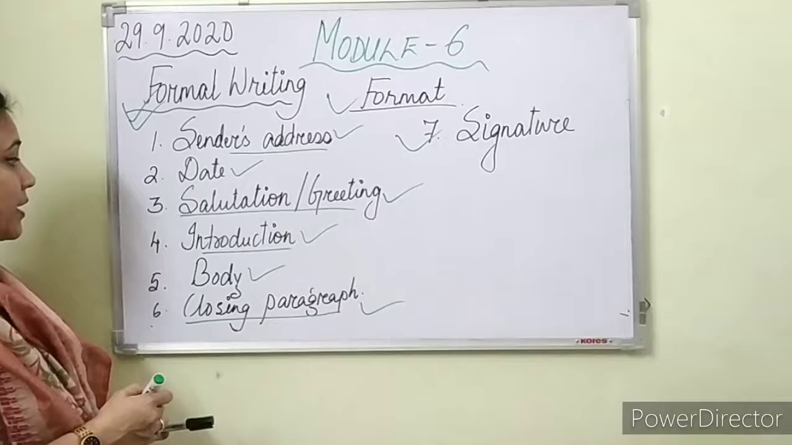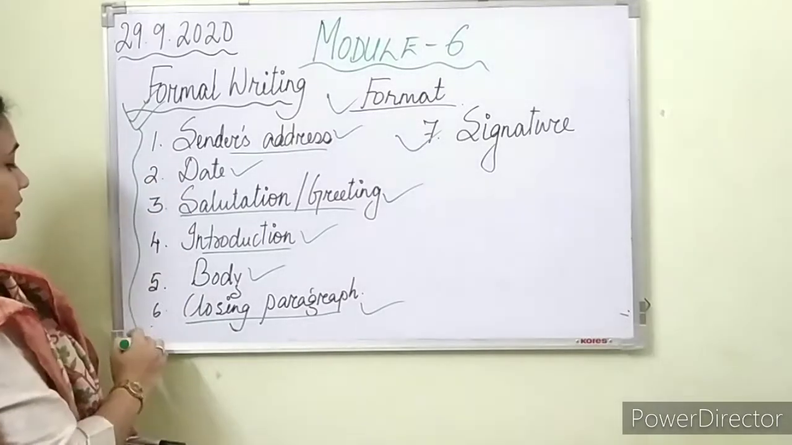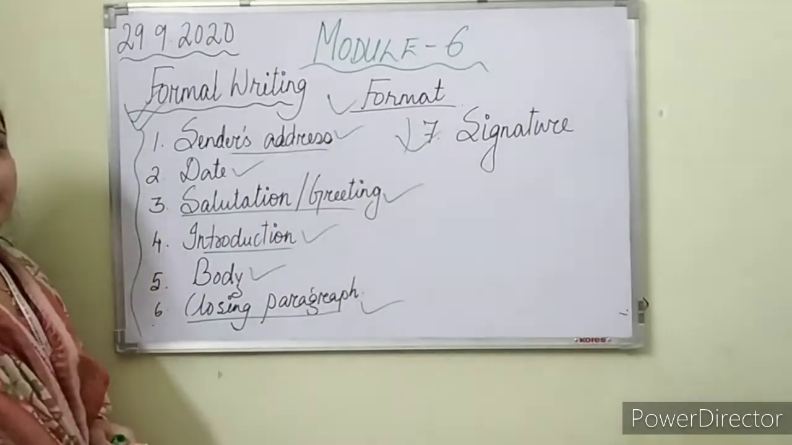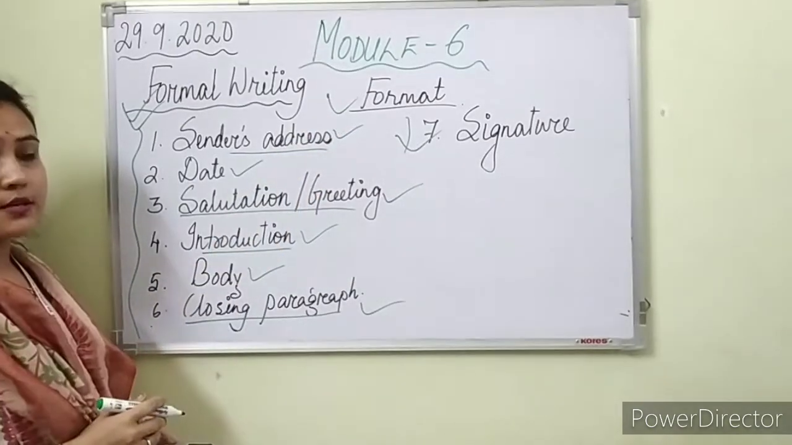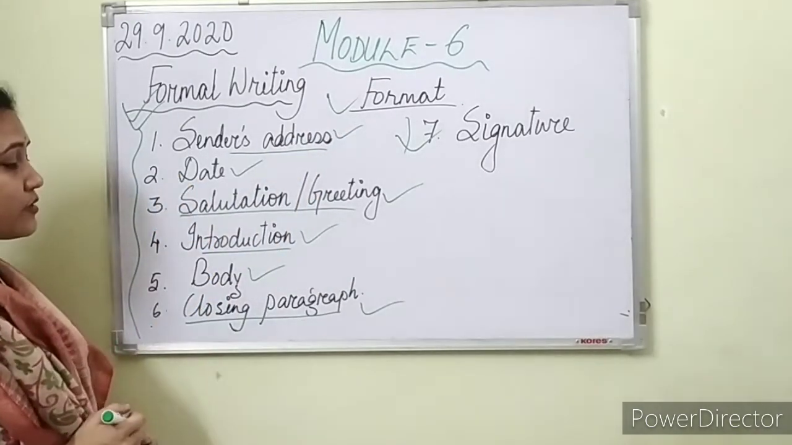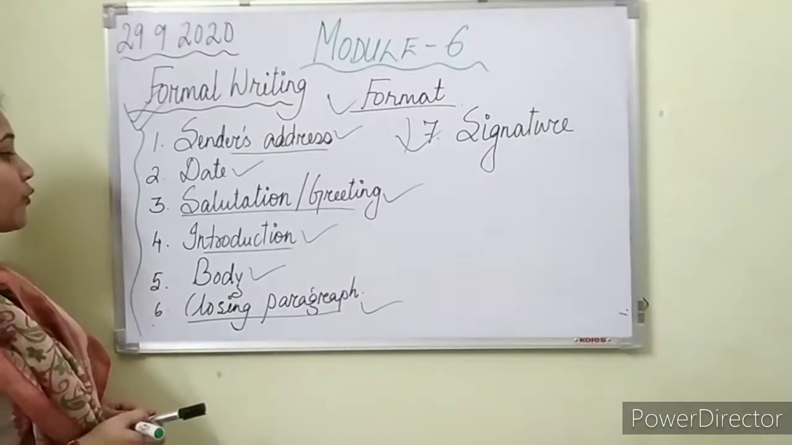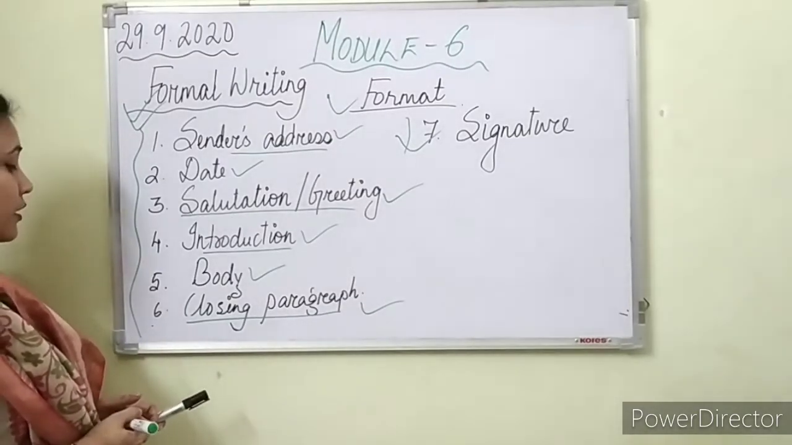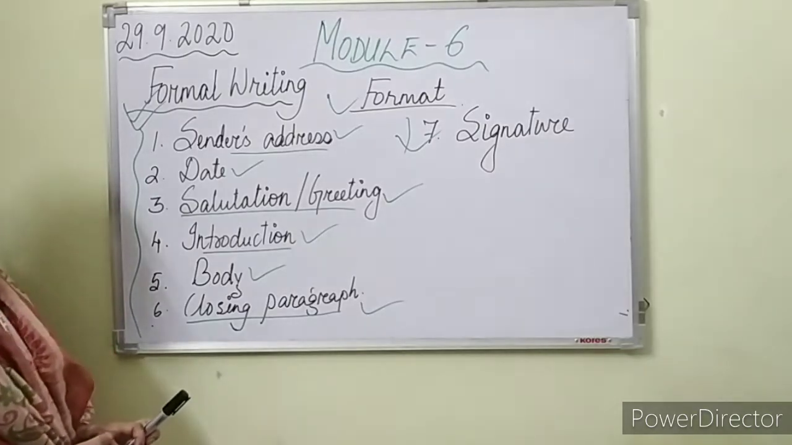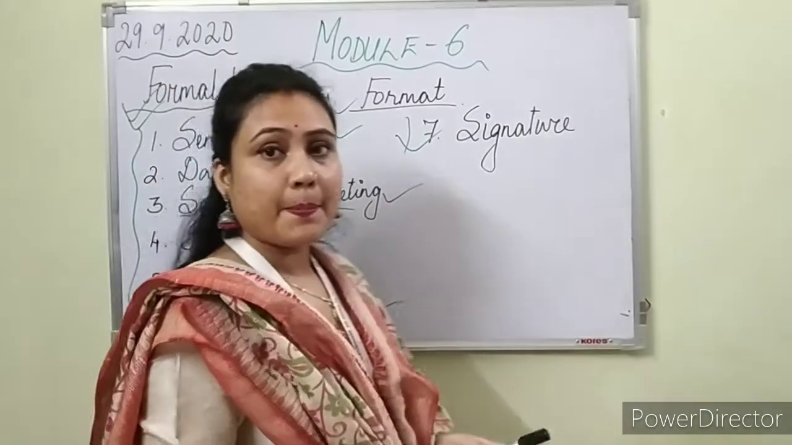Got it? So my dear students, here are the 7 points of format. You can say format of the letter writing. First one is the sender's address. Second is date. Third is salutation or greeting. Fourth is introduction. Fifth is body. Sixth is closing paragraph. And seventh is the signature.